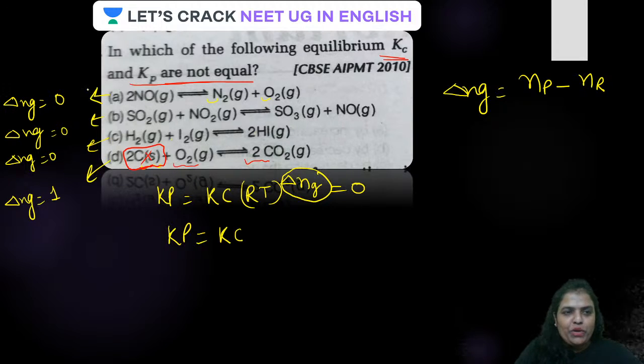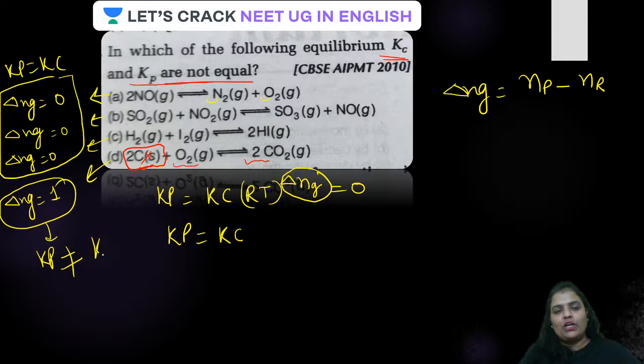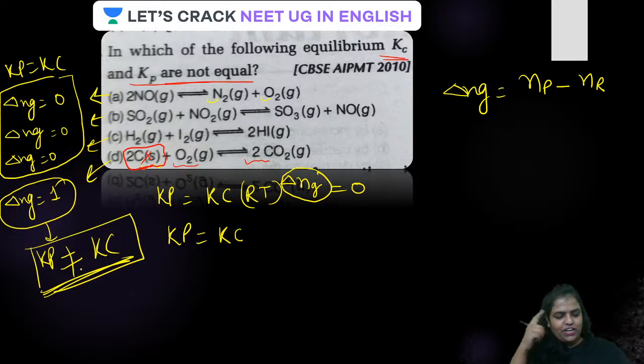So guys, in तीनों equation में delta n g is 0, therefore for all the three equations Kp is equal to Kc, whereas for D, Kp is not going to be equal to Kc. Is that clear?